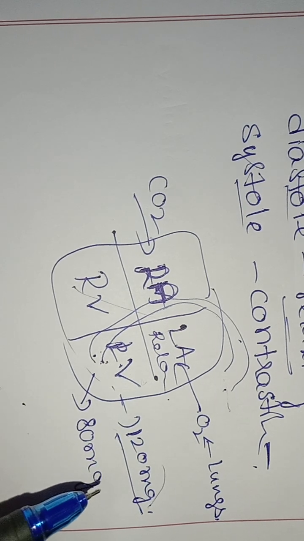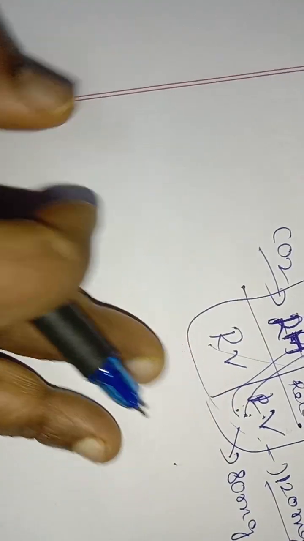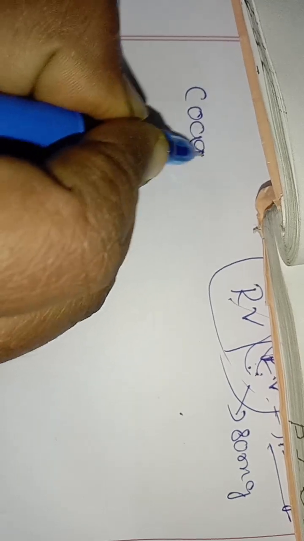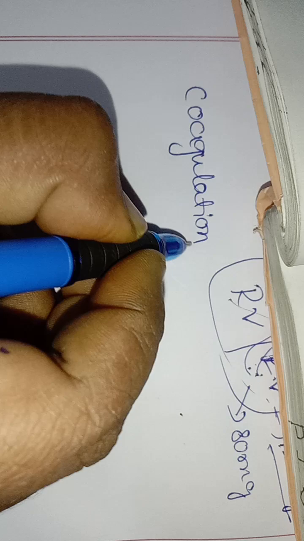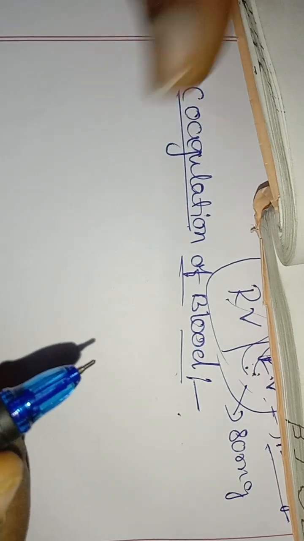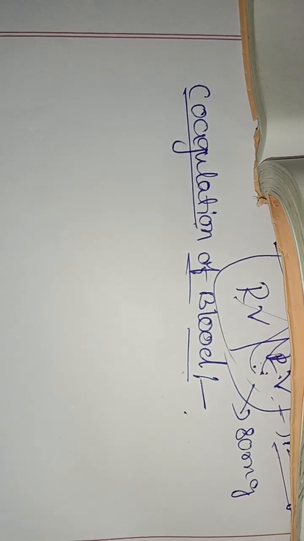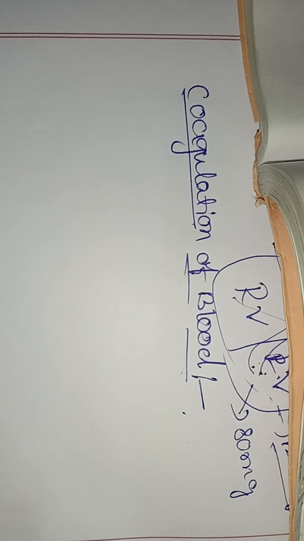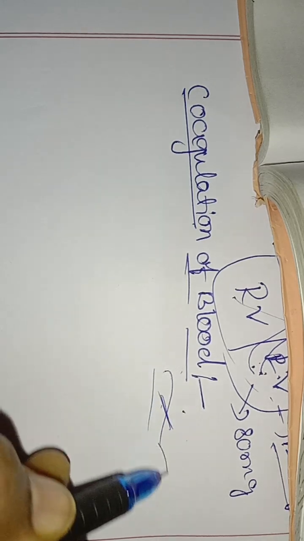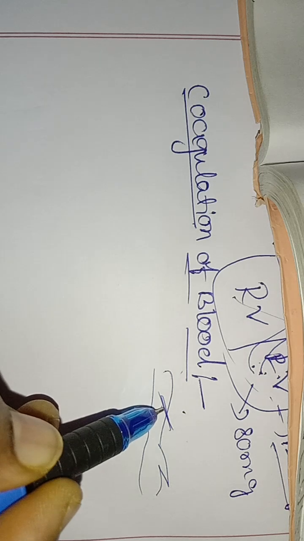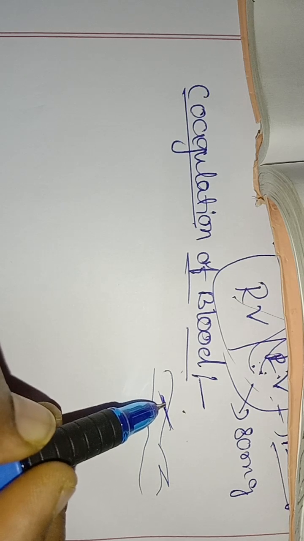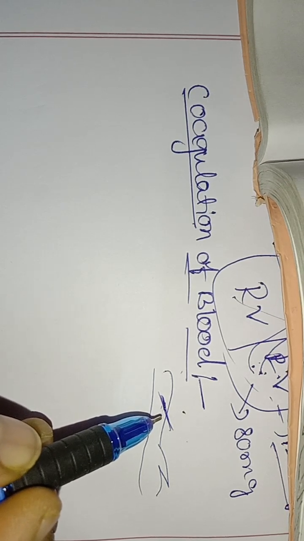Okay, next we have coagulation of blood. So what is happening? When you get an injury, blood flows out of the wound for only a short time, right? Suppose a cut has happened on your hand, what will happen? Within one or two minutes, it stops bleeding, right? Then after some time, the wound also somewhat closes, right? So it is not going continuously outside.